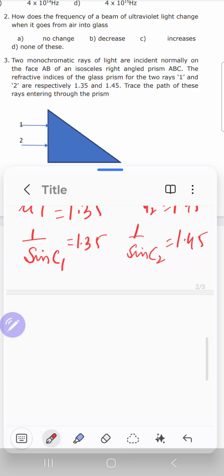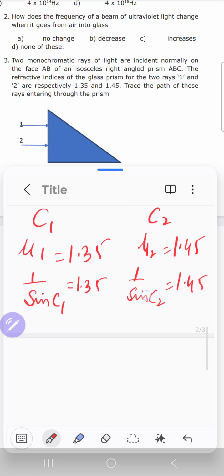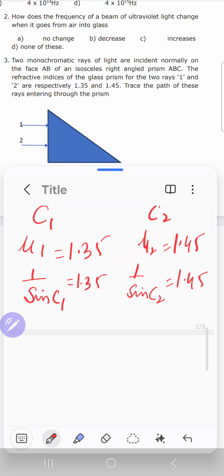Now, instead of using the trigonometric table, I can use a simple trick. Here I can make the comparison of 1 over sine C1 and 1 over sine 45, because the angle of incidence is given, and we have to just make a comparison between angle of incidence and critical angle. For both rays, the angle of incidence is 45.